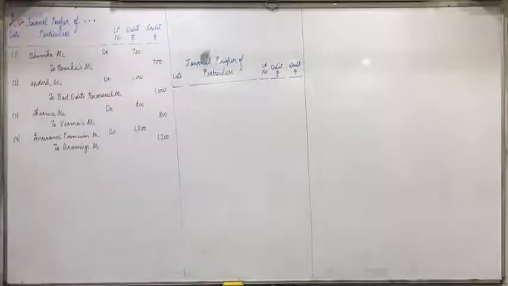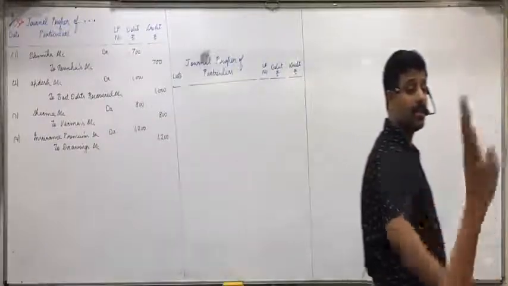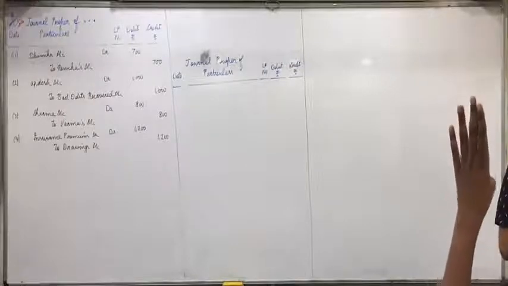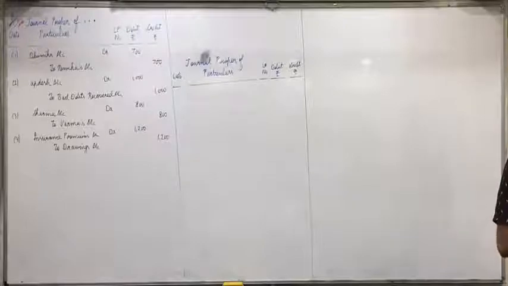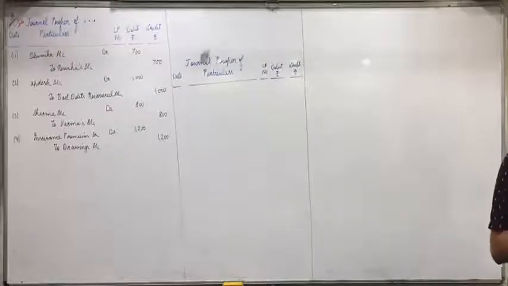Harshada? Cash account debit to furniture account. Wrong. Akash? Furniture account debit to profit and loss account. Wrong. Wait. Wrong. Now listen everyone. What entry Niyati told is correct.